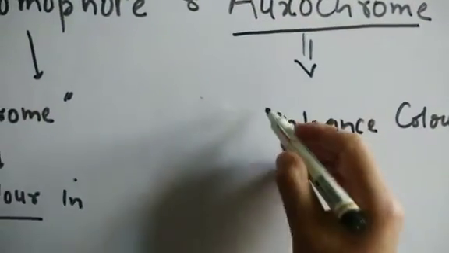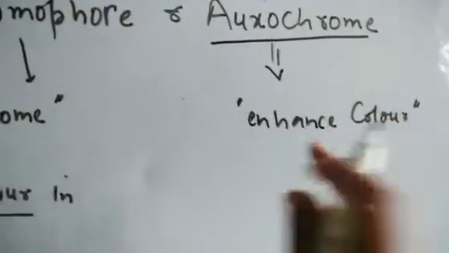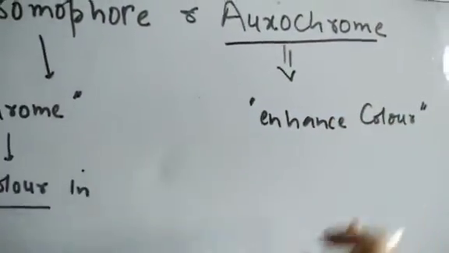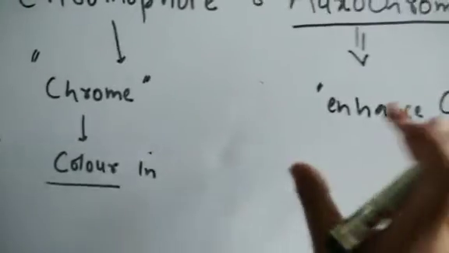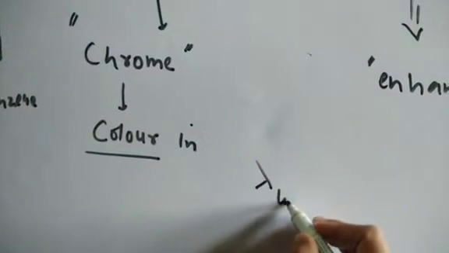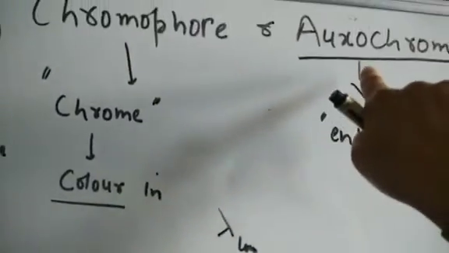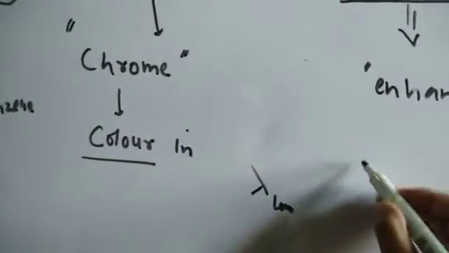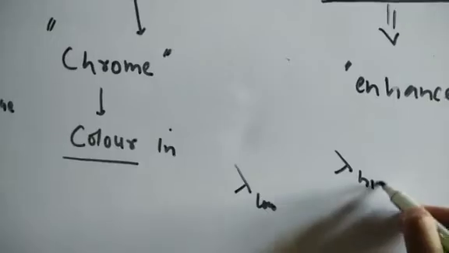Or I can say, if a molecule absorbs at a lower wavelength, because of the presence of this entity, the auxochrome, now it will absorb at a higher wavelength.